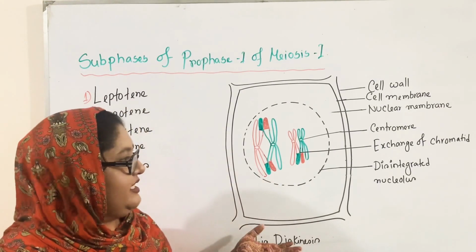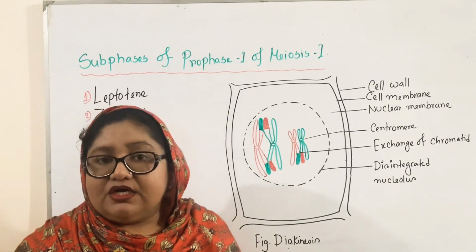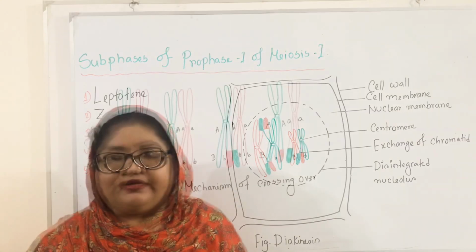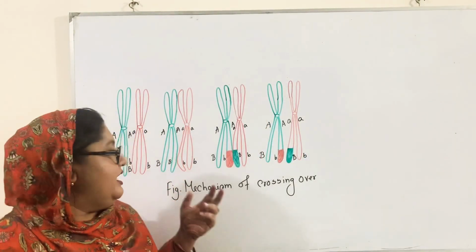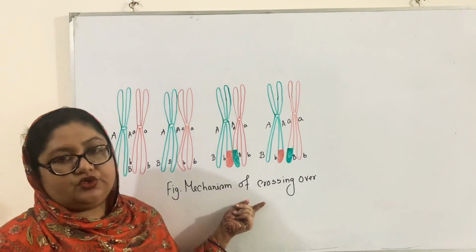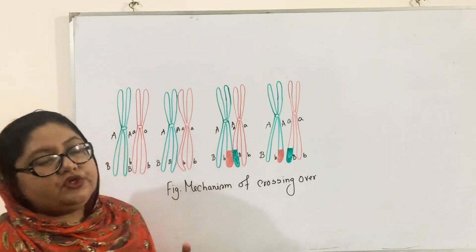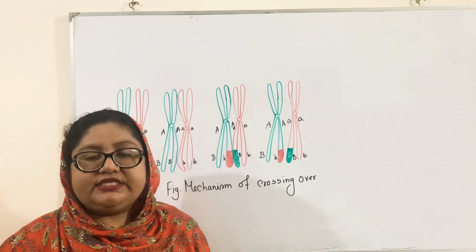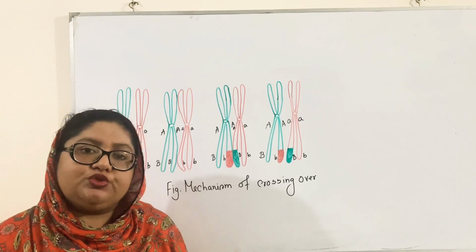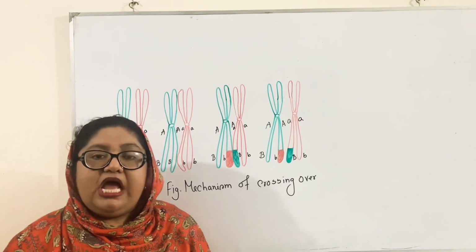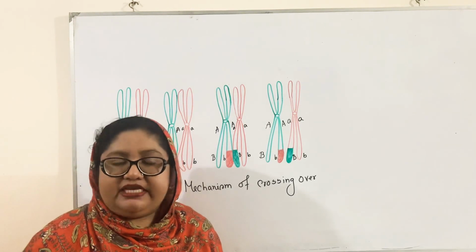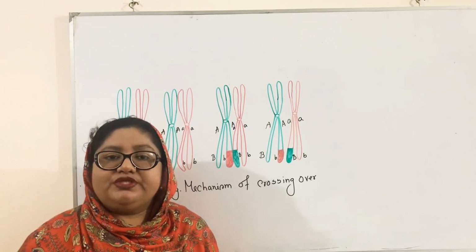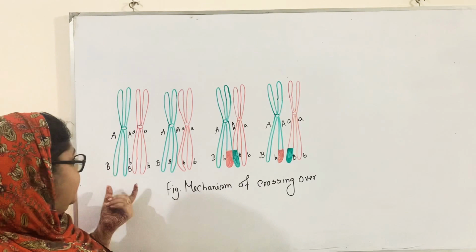Then I will discuss the process of crossing over. Now the last topic, the mechanism of crossing over. You know, during the zygotene stage of prophase 1 of meiosis 1 cell division, the homologous chromosomes form pairs, which is known as synapsis, and each pair is known as a bivalent. So this is the bivalent.